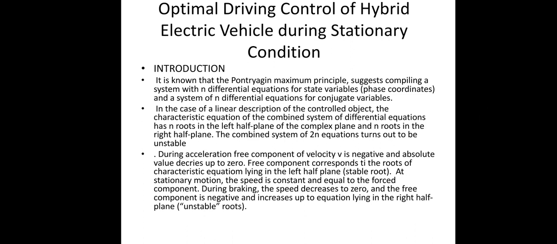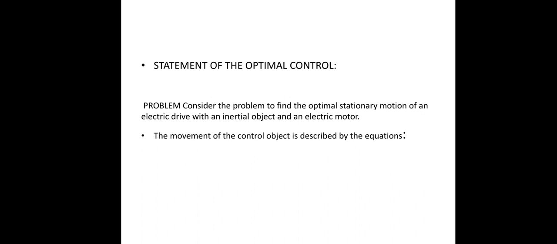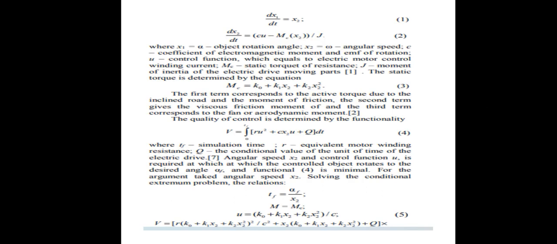These are the unstable roots. The statement of the optimal control problem: consider the problem to find the optimal stationary electric drive within the initial object and the electric motor. The motion of the control object is described by the equation dx1/dt = x2, dx2/dt = cu - M/J, where x1 is alpha, the object rotation angle, and x2 is omega, the angular speed, and c is the coefficient of the electromagnetic moment and the EMF of the rotation.